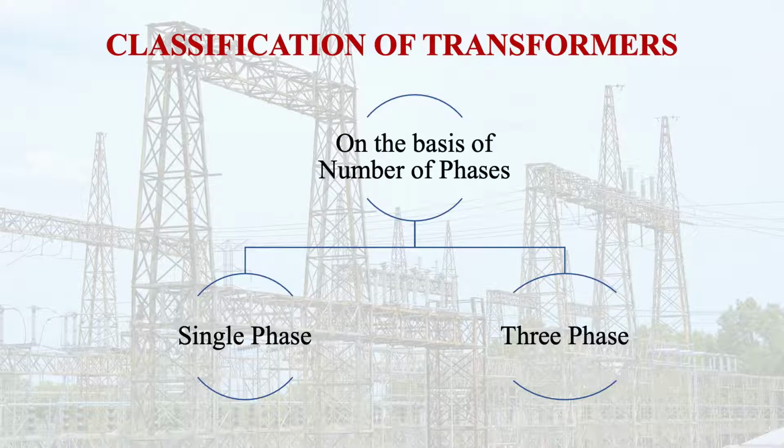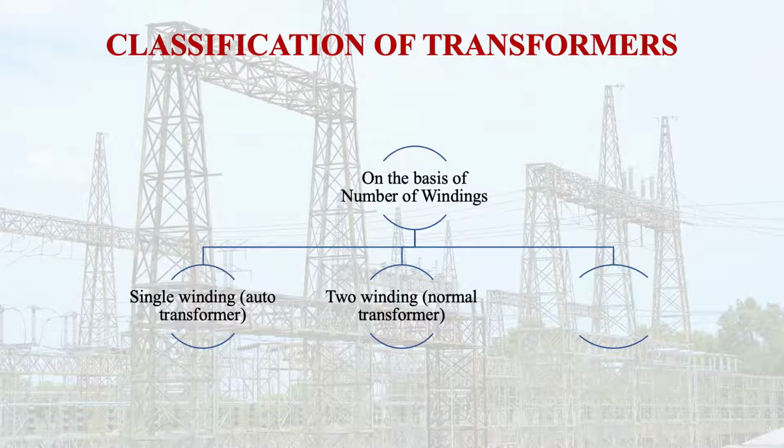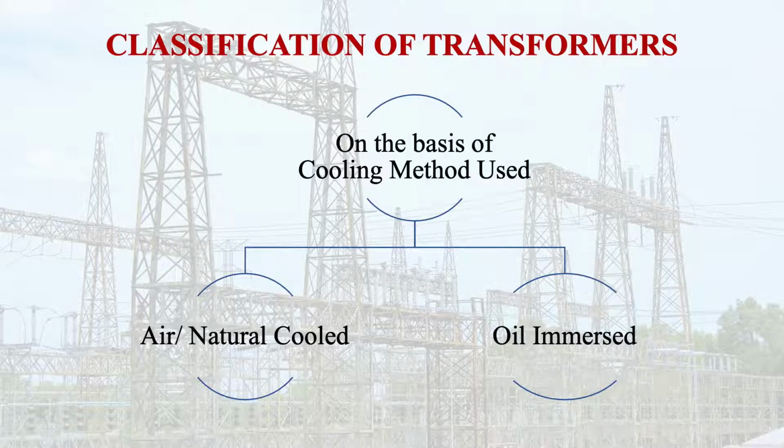We can also classify the transformer on the basis of the number of windings: single winding, which is called the auto transformer; then two winding, which is a normal transformer with a primary circuit and secondary circuit; then three winding, in case of the delta connected tertiary winding transformer. And on the basis of the cooling methods, transformers are also classified, like air or natural cool transformer and oil immersed transformer.